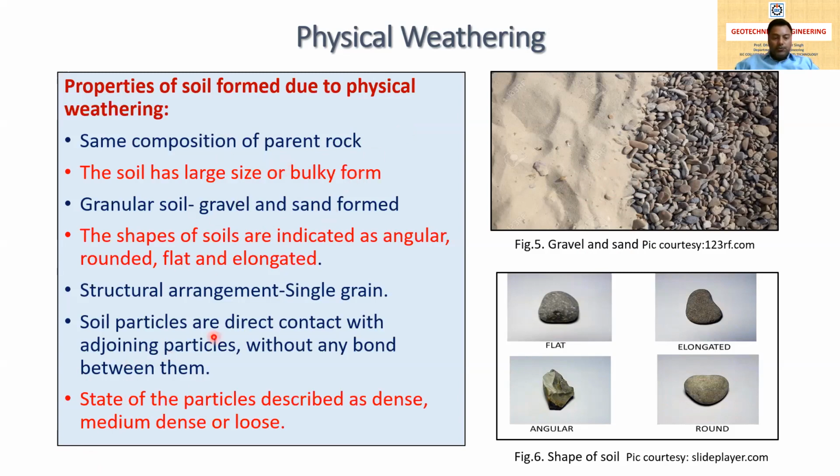I again want to recall that the composition of the soil is the same. The soil has a large size or bulky form. The soil formed is generally gravel and sand, and that is the granular soil. The shape of the soil is angular, rounded, flat, and elongated. Its structural arrangement is single grain, and soil particles are in direct contact with adjoining particles without any bond, and the state of the particles is described as dense, medium dense, or loose.